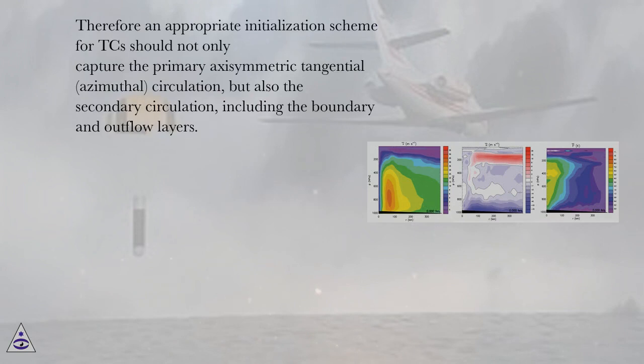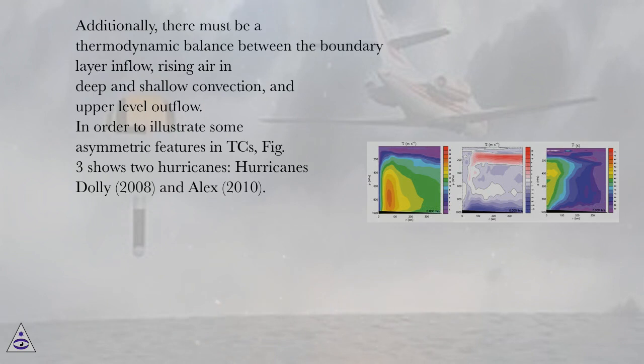Therefore, an appropriate initialization scheme for a TC should not only capture the primary axisymmetric tangential, azimuthal, circulation, but also the secondary circulation, including the boundary and outflow layers. Additionally, there must be a thermodynamic balance between the boundary layer inflow, rising air in deep and shallow convection, and